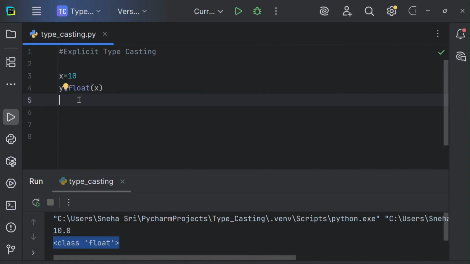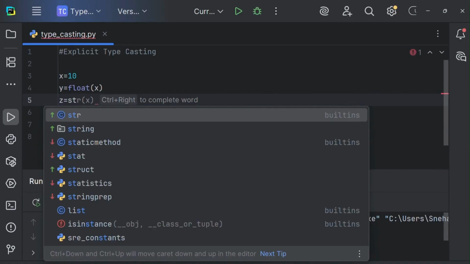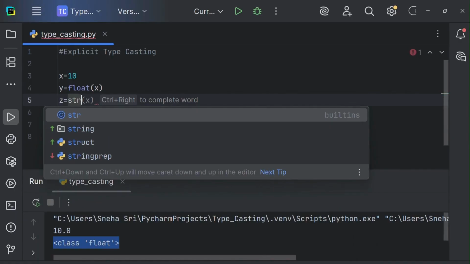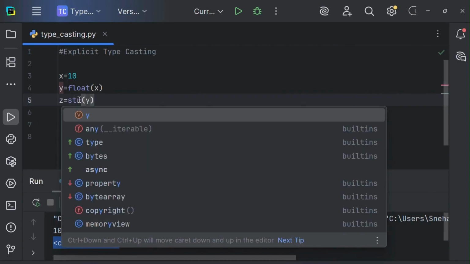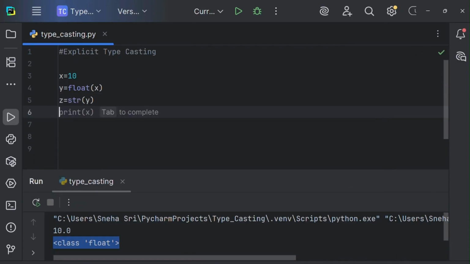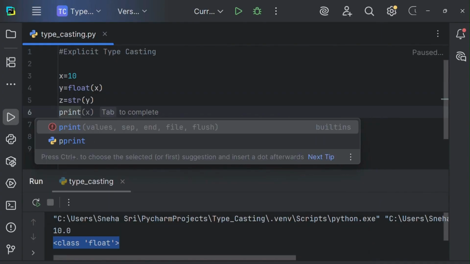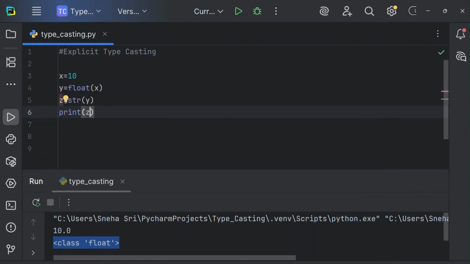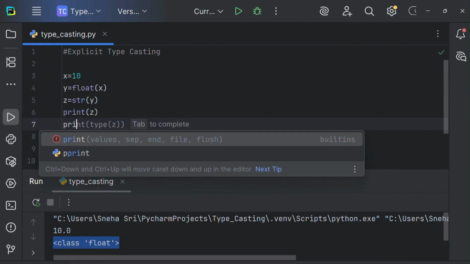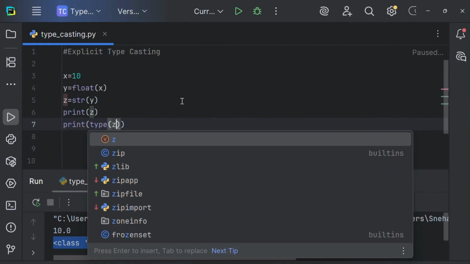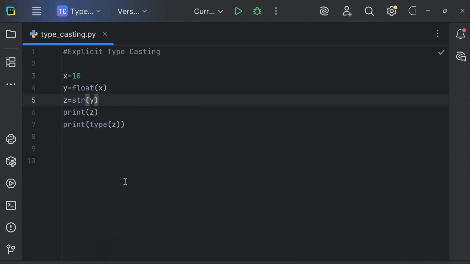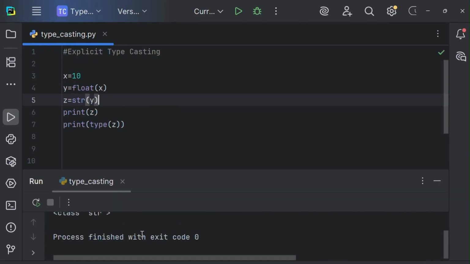So as y is converted into a float data type, now I want to convert this float into a string. So let me take another variable, that is z. z equals, let me write str. To convert to string, we use the str() function and write y inside it. Let me print this z. Then let me print the type of z. Let's execute this. See.